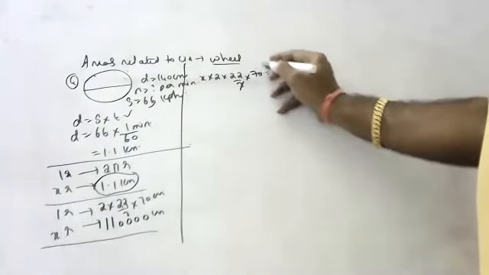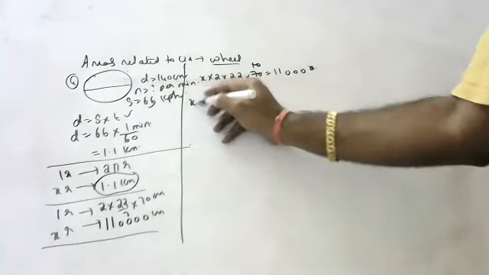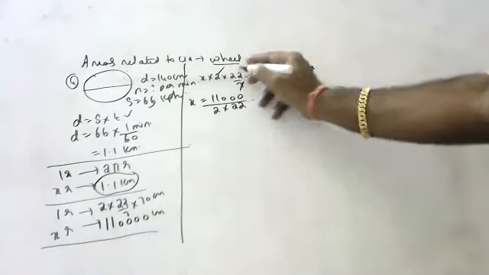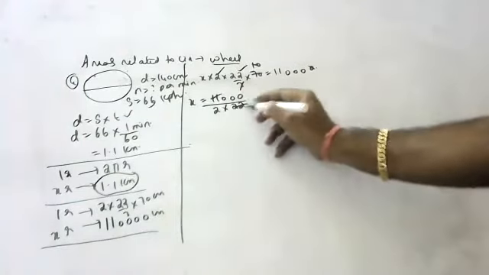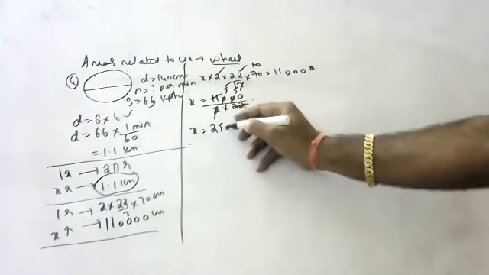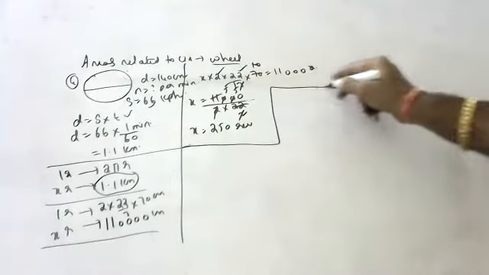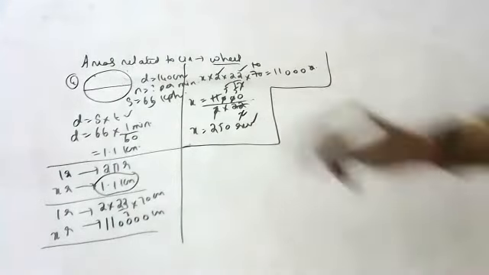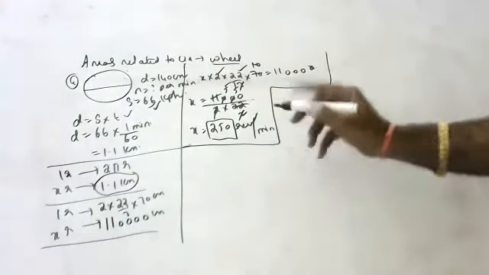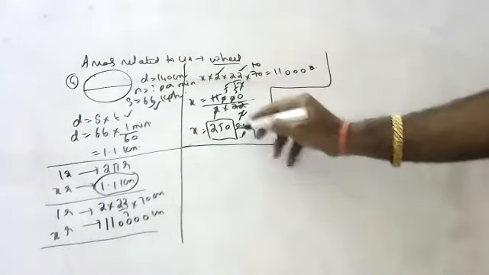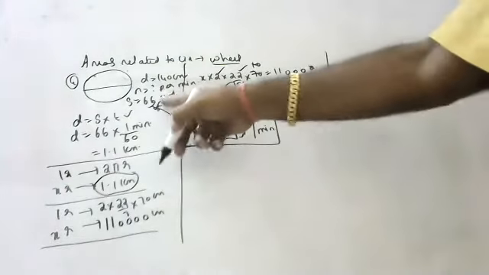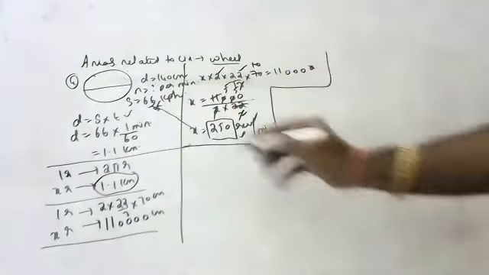Okay, children, 7 tens are 70, so that is gone. So x is equal to 11,000 by 2 into 22. This 22 will go down. 11 twos are 22, 2 fives are 10, 2 fives are 10, 5 fives are 25. So 250 rotations per minute it has to make to maintain this speed.